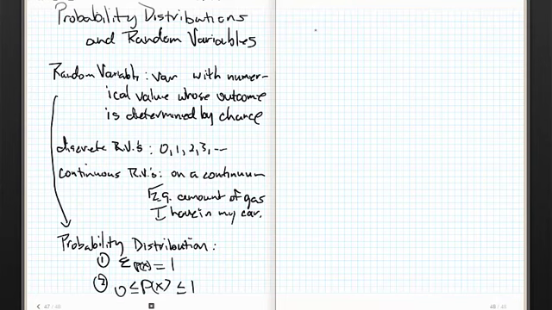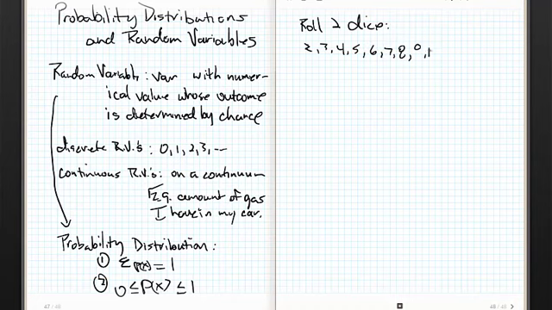Okay, so let's do this for 2 dice. So we're going to roll 2 dice. Now let's think of the outcomes here for just a sec. The possible rolls that I can get on 2 dice are 2, 3, 4, 5, 6, 7, 8, 9, 10, 11, and 12. These are called snake eyes, those are boxcars, etc. In craps, that's a really important number because after the first roll, if a 7 pops up, everybody's money gets scraped off the table.